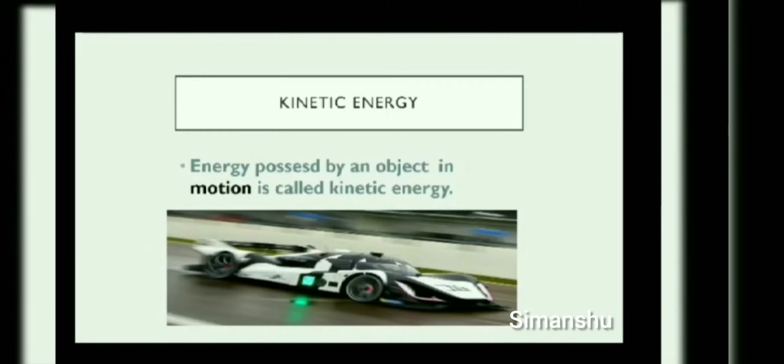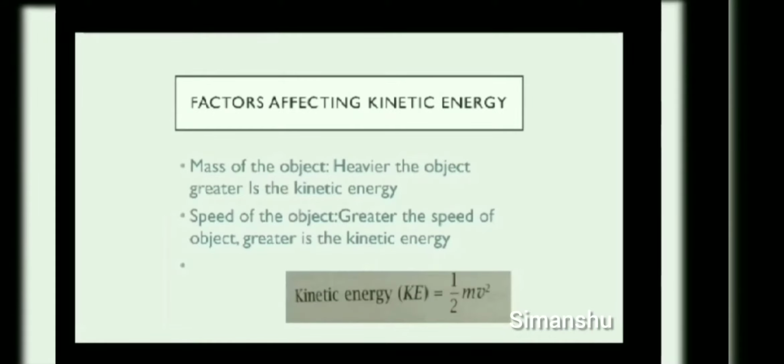When an object is in motion, it possesses kinetic energy. A running car, a moving boy, a bullet when fired from the gun, it possesses kinetic energy. Even when you are moving your hand, it possesses kinetic energy. Okay, so it is all about the definition. Then what are the factors that affect kinetic energy?